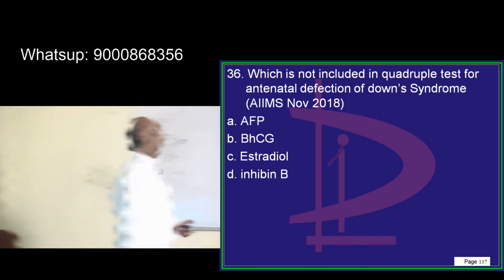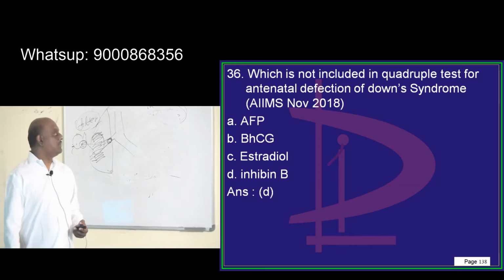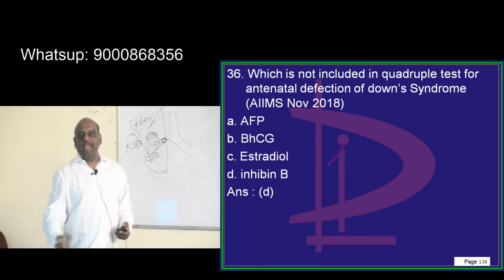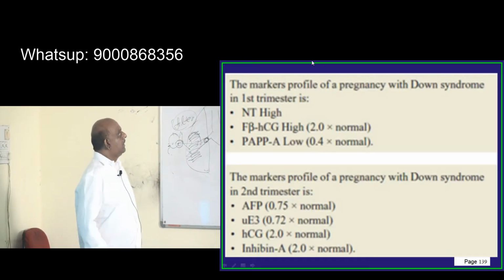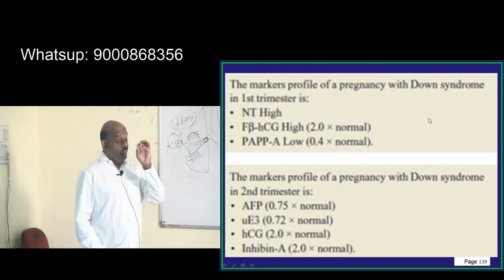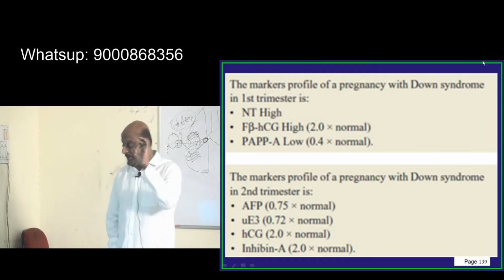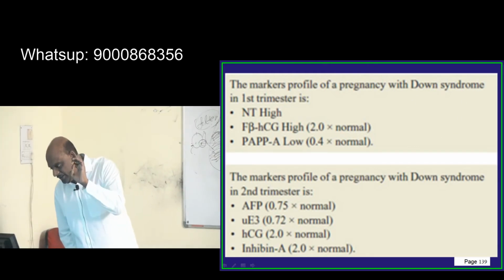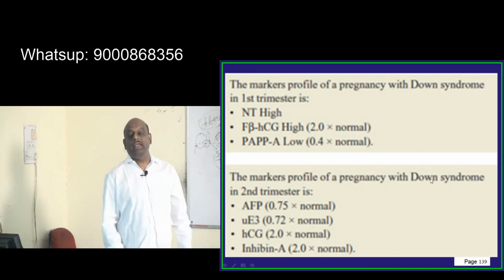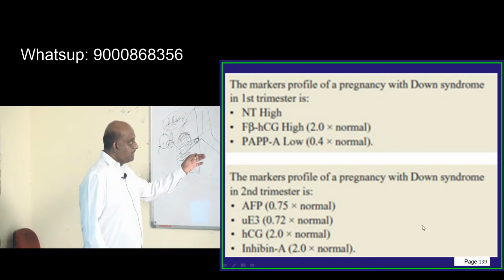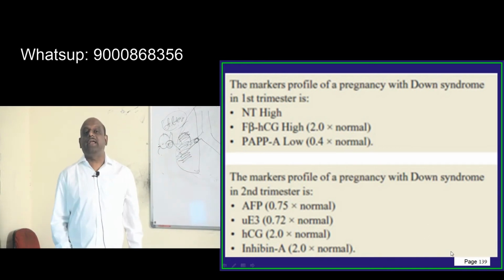Which is not included in the quadruple test in Down syndrome? It is inhibin A but not inhibin B, a well-known fact. So, one of the favorite questions of the examiner, doctor, please don't forget: in Down syndrome, what are the indicators in the first trimester? What are the indicators for Down in the second trimester? They both are not the same.